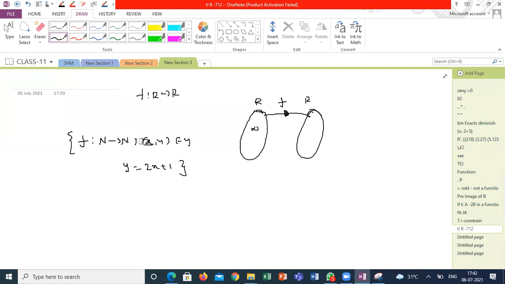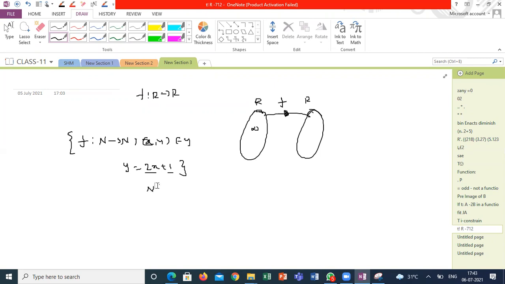Is my function a real valued function or not? First of all, is it a function or not? Guys, when can you call this a function? Yes, it is a function. Why is it a function?